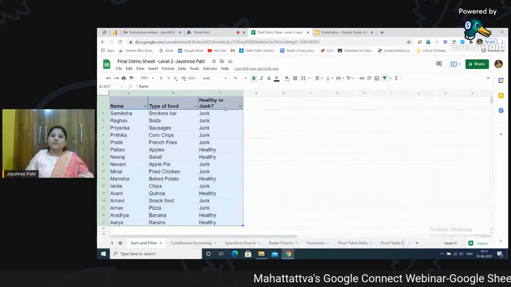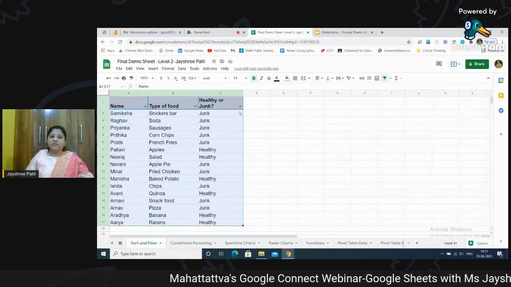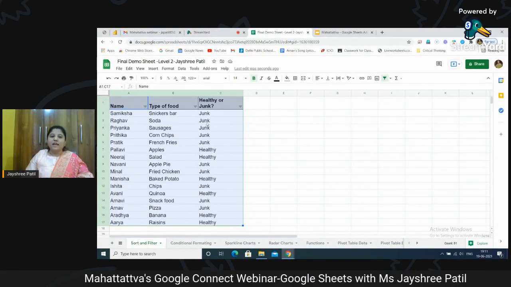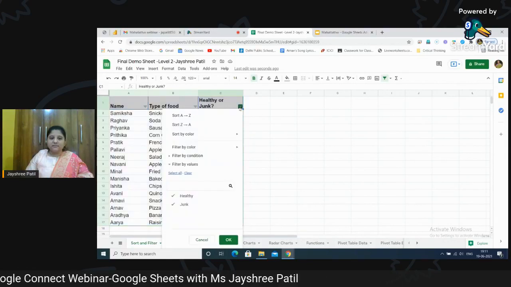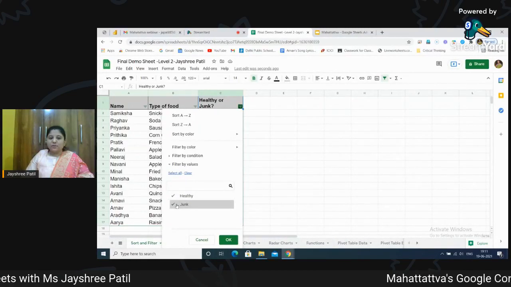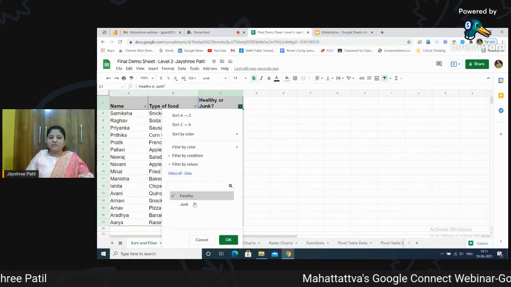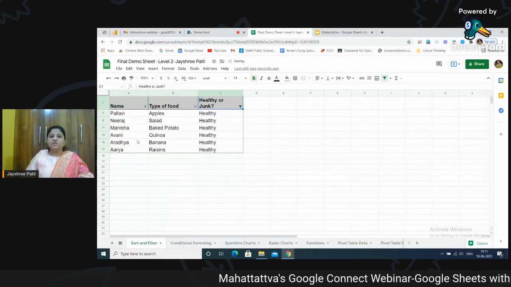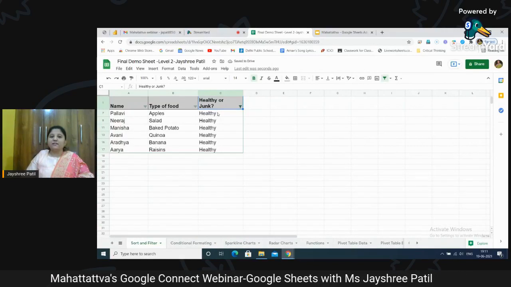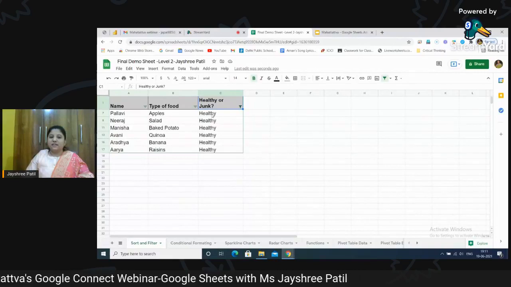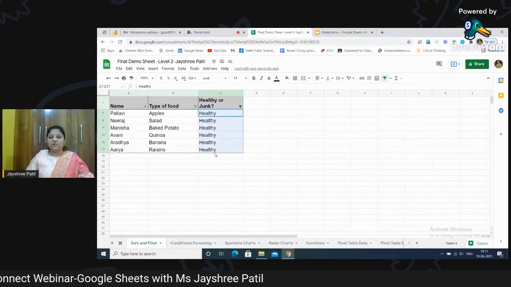So what we will do, we will just apply filter over here. We will categorize. I just want to have healthy food in front of me, so I'll just click here. You have an option, you can do it by values from here. I will just remove this junk and then okay. So automatically the names of the students, the type of the food and the healthy food as per the filter which I have applied is in front of me.